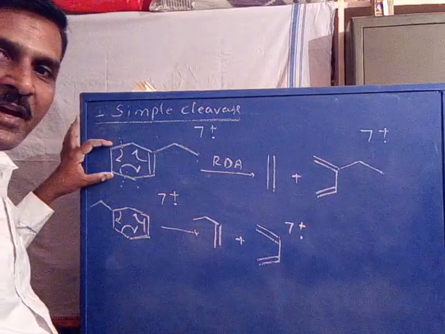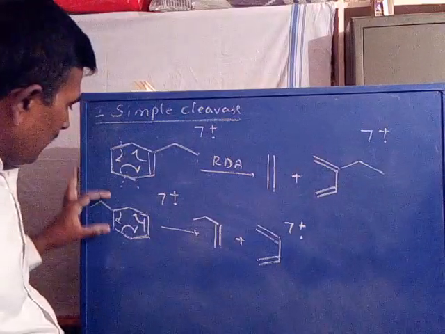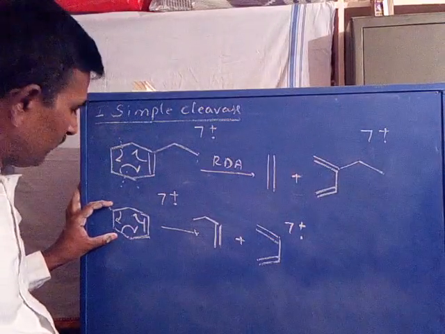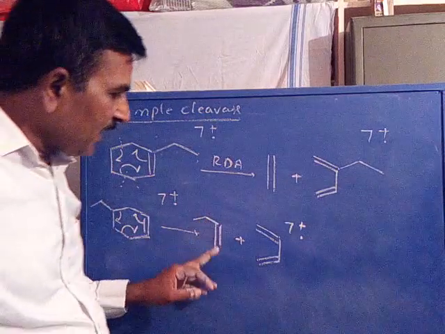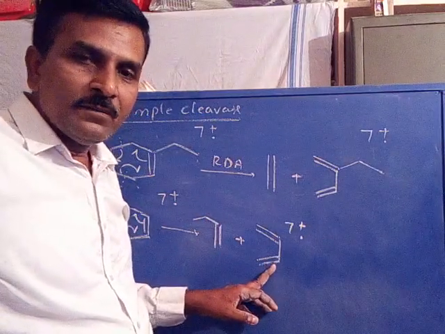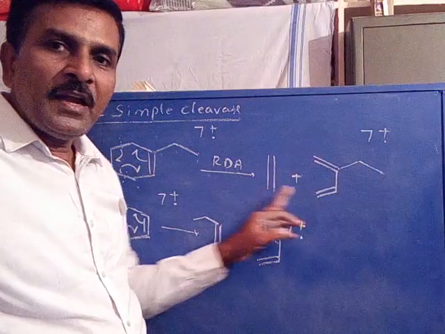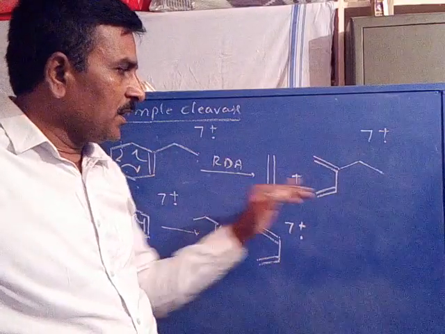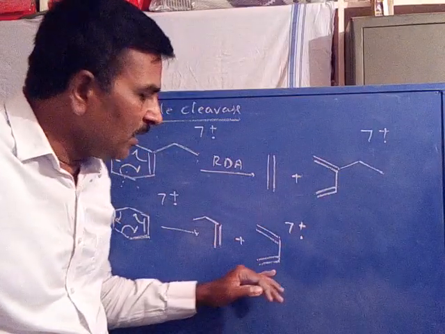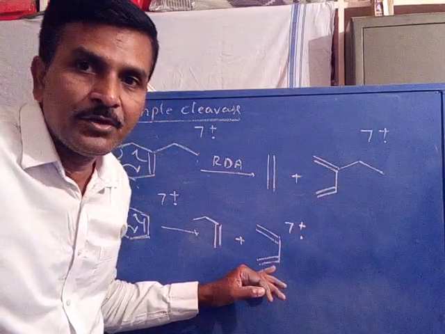These two carbons are eliminated as the dienophile, and the ethyl group is attached to these two carbons. Now the diene is unsubstituted. So of the dienophile and diene, one is neutral and the other is an ion radical. In this case, this is neutral, and this is the ion radical, unsubstituted.